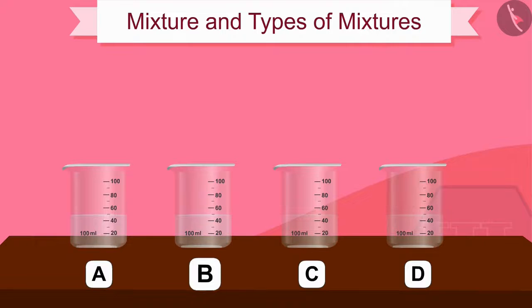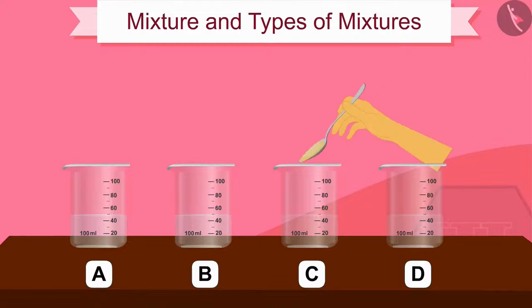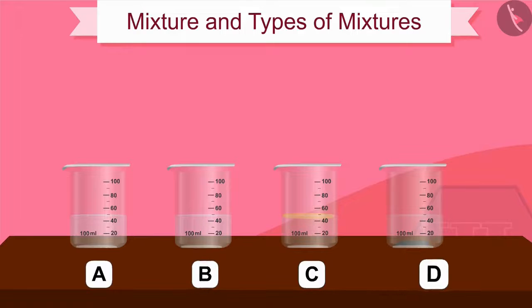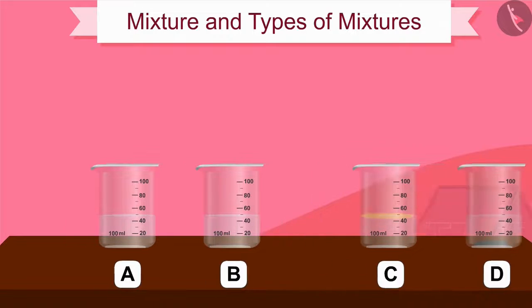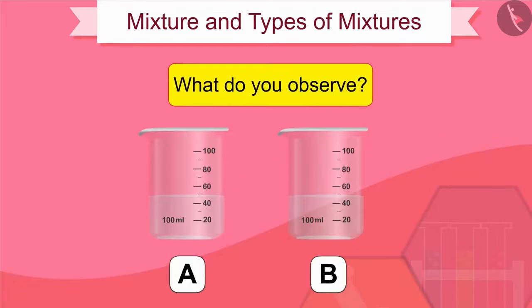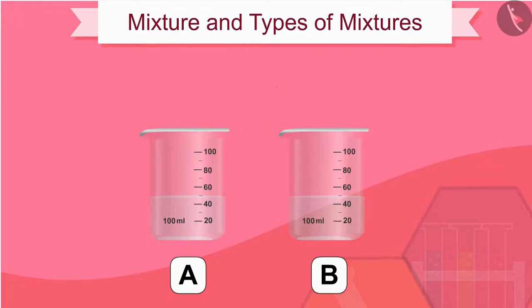Tell your friend to dissolve 3 teaspoons of sugar in beaker B. Now ask your second friend to dissolve 1 teaspoon of oil in beaker C. And finally, ask the third friend to add 1 teaspoon of sodium chloride and iron filings in beaker D. Notice the texture of all the mixtures. Let us first look at the mixtures of beaker A and beaker B. What do you observe? Are A and B mixtures of the same texture?